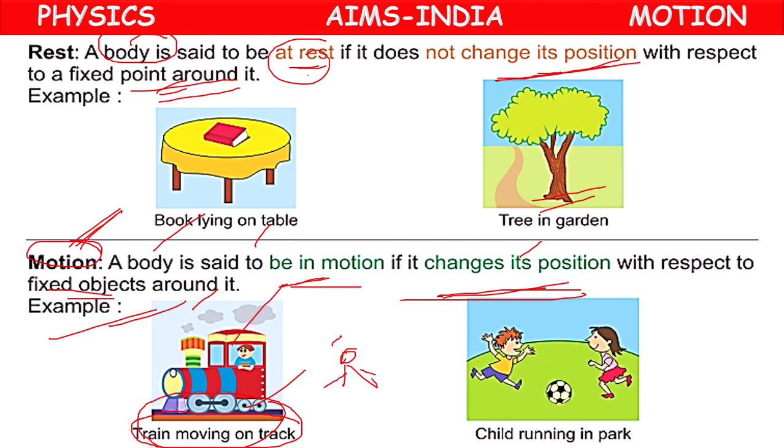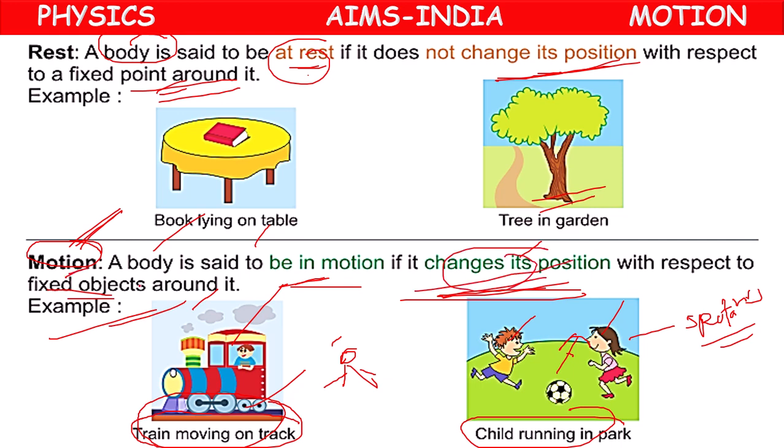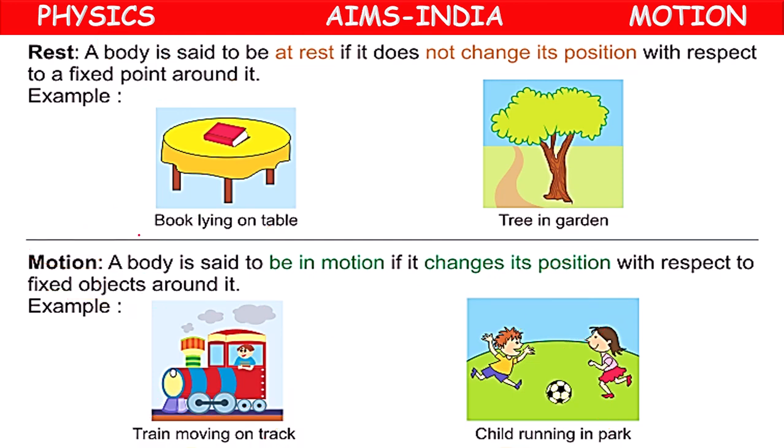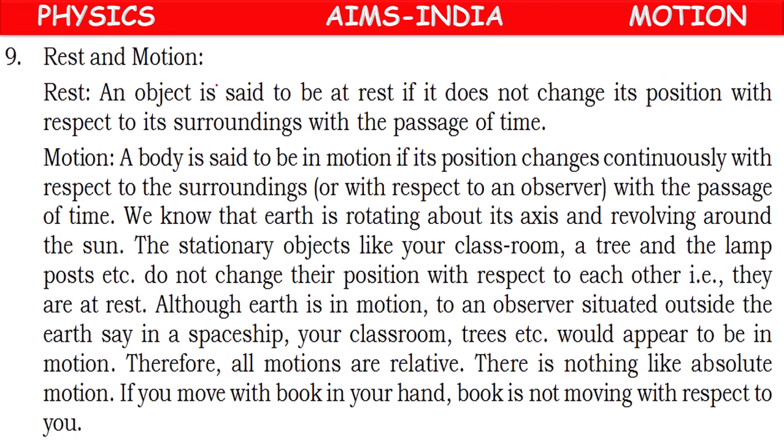Or the children running in the park, according to the spectators, means other people, the children are moving. Or according to children, if they hit the ball, the ball will be moving. So motion means if it changes its position with respect to fixed objects, then it is said to be in motion.